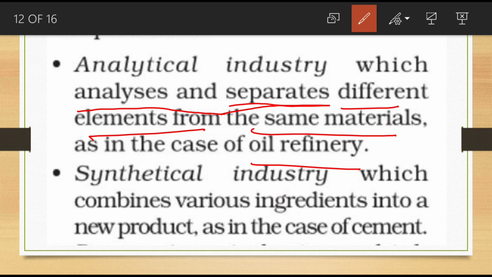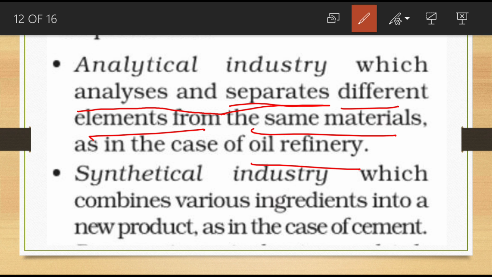So what is analytic industry? Analytic industry analyzes and separates the different elements from the same materials. Here the example is oil refinery, that is crude oil. From that crude oil, after processing, analyzing and separating different products, what are they? Petrol, diesel, kerosene, etc. This is the best example.